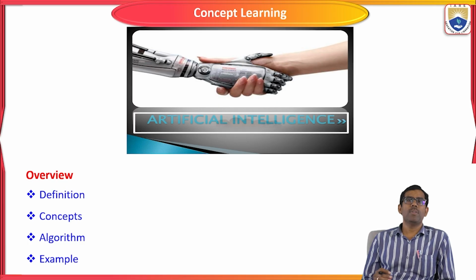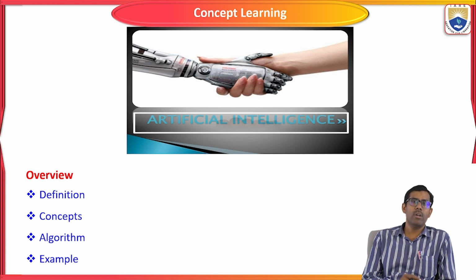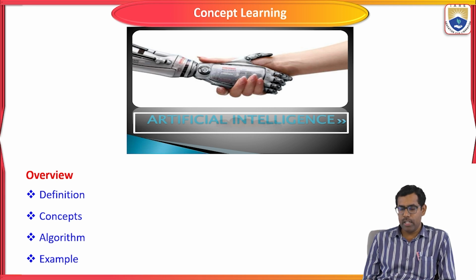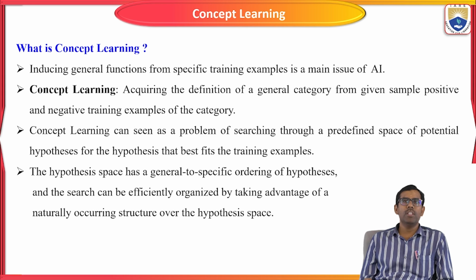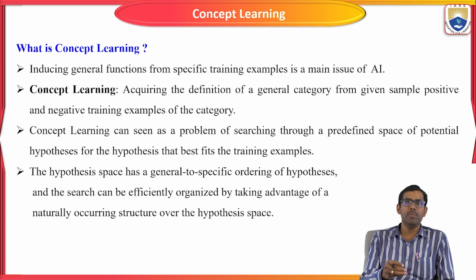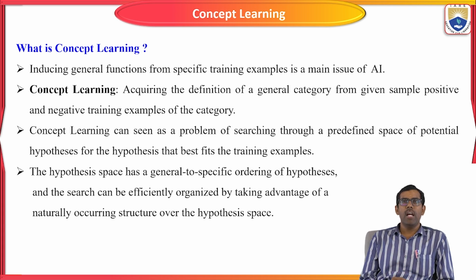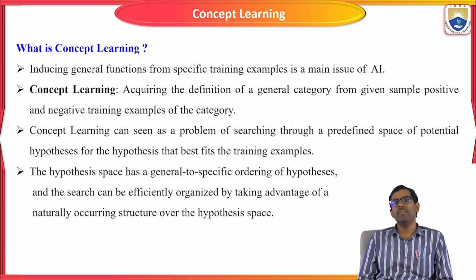Let us start. In this video, I am going to explain what concept learning and specific ordering mean, and some specific algorithms, with examples. So what is concept learning? Everyone knows that there are specific training examples based on your problem statement, general or specific training examples, or main issues in artificial intelligence.